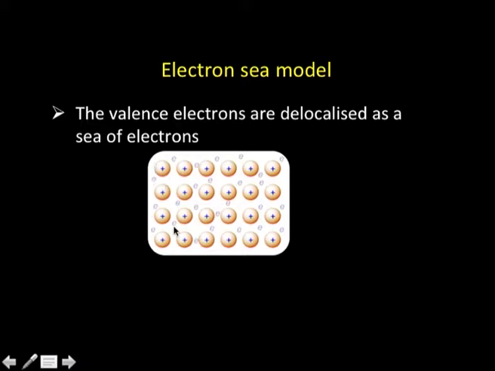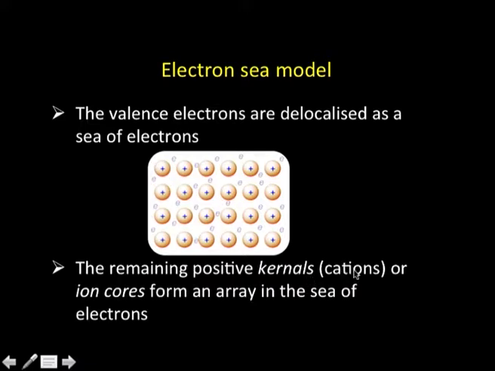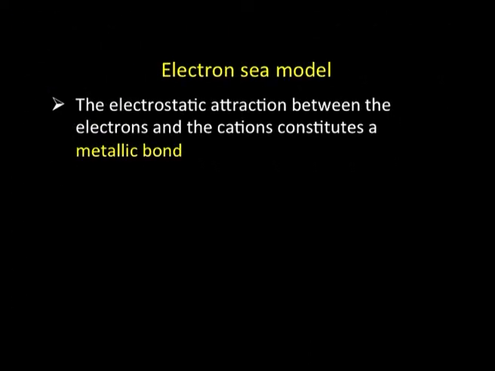So, they form what is called a positive kernel or the cation part of it, or they are also called ion cores. They are arranged in a very organized pattern, an array or a lattice, in the electron sea. Now, in this model, the electrostatic attraction between the electrons and the cations is what is called a metallic bond. It is not a localized bond, it is a delocalized thing.